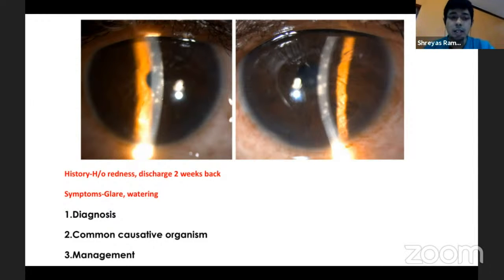Essentially here the management is, when you are treating a patient in the early phase, if they are not treated properly, or a very severe form of adenoviral conjunctivitis could end up with this. So generally when a patient presents to you in the early phase, you are going to give them a lubricant. But if the patient has a very severe presentation, you end up giving a steroid.